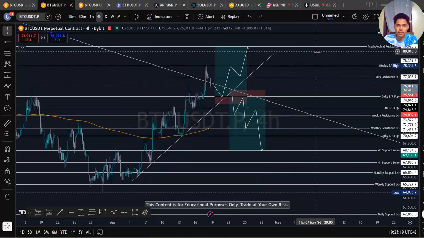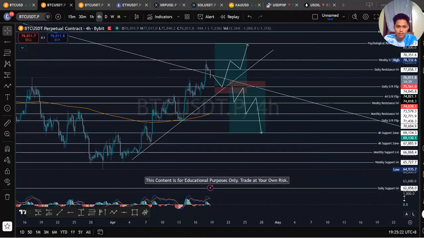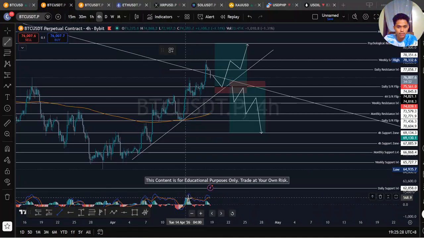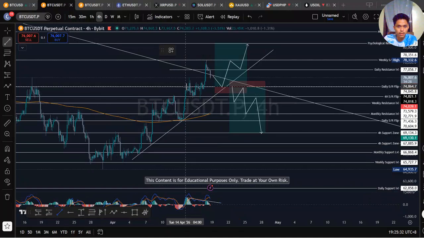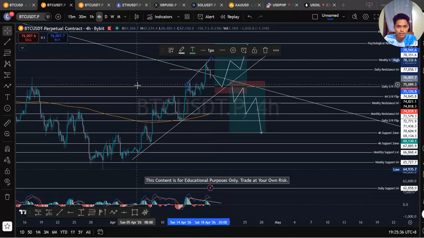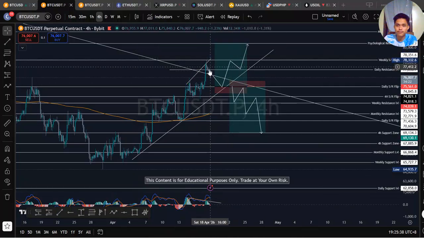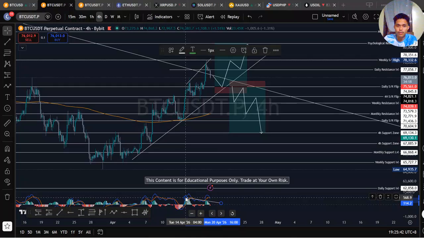Let's see what happened to the MACD. The MACD is bearish. Higher low, you see this is bearish. Higher low, but higher high. So that is a divergence, bearish divergence. So watch out what happened. This is bearish now.